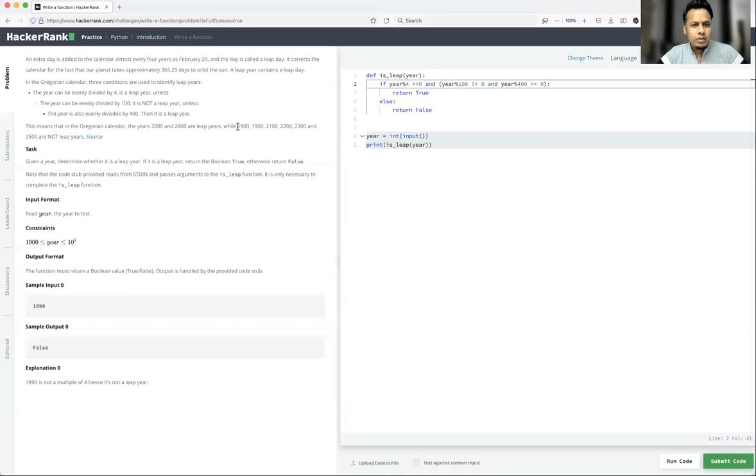Which could be some of these years. In that case you are passing all the conditions, but not satisfying this condition because instead of or you have added and. Okay, so let's add or and submit the code.